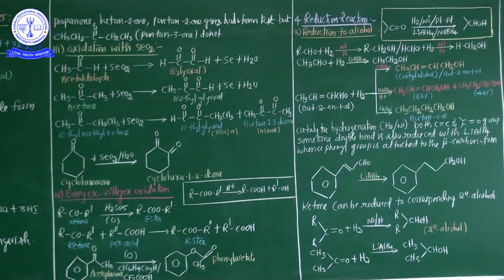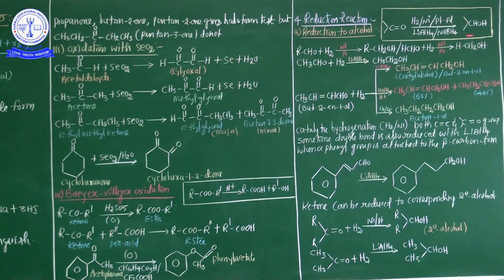Once again, write down this point. Whenever aldehyde is involved in reduction, primary alcohol is given. Similarly, whenever ketones are involved in the reduction process, secondary alcohol is formed. This is the most important. What are the optimum conditions? Catalytic hydrogenation in the presence of nickel or platinum or palladium, or lithium aluminum hydride and sodium borohydride.